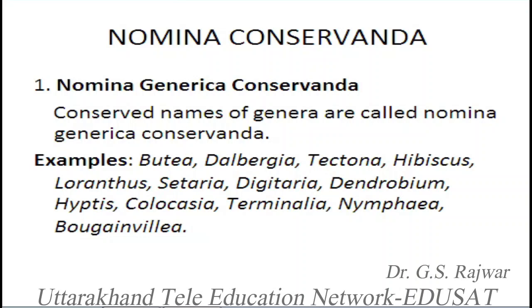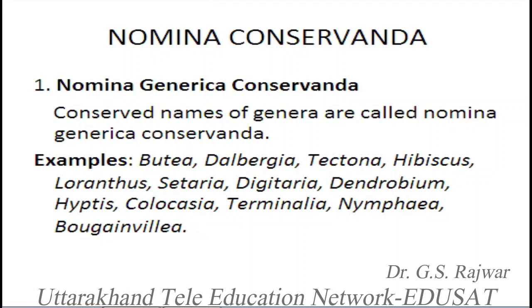Here we have Butea, Dalbergia, Tectona, Hibiscus, Loranthus, Cit­eria, Digitaria, Dendrobium, which is an orchid, Hyptis, Colocasia, Terminalia, Nymphaea, Bougainvillea, and so on. There are hundreds of genera that have also been conserved. That means the names of these genera cannot be changed by applying any rule of botanical nomenclature. This is the end of the certain rules we have taken from the historical point.